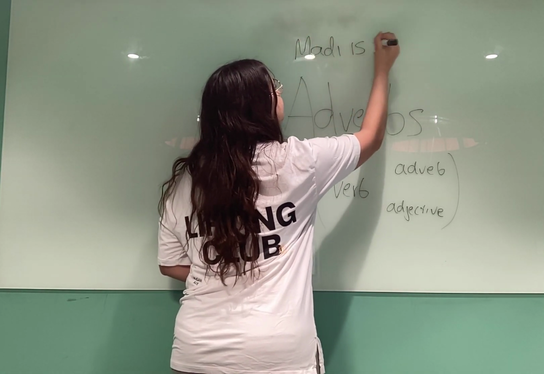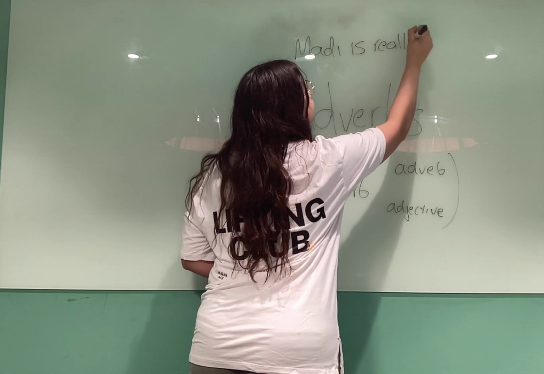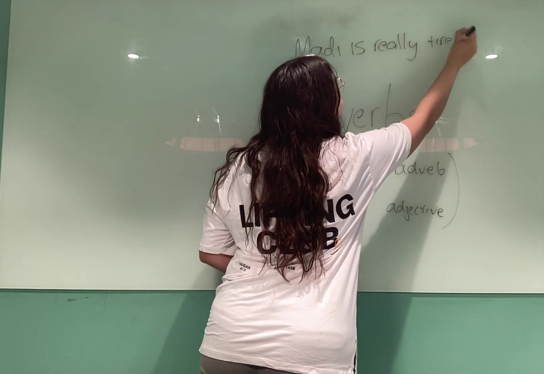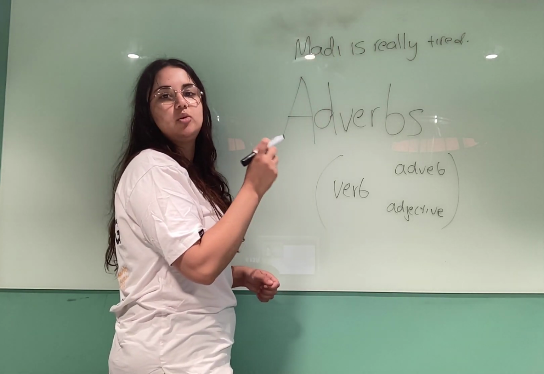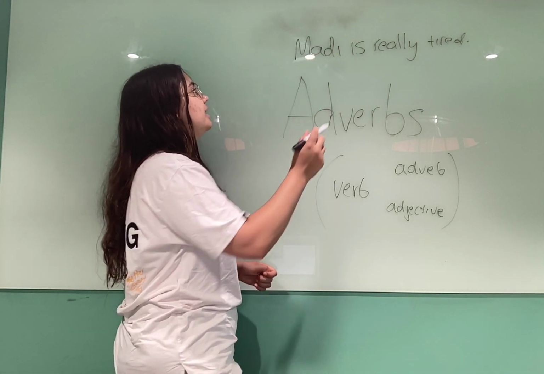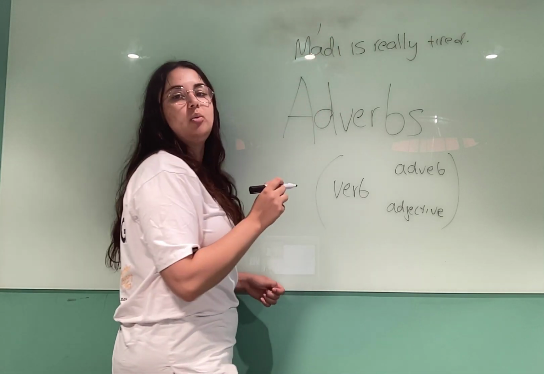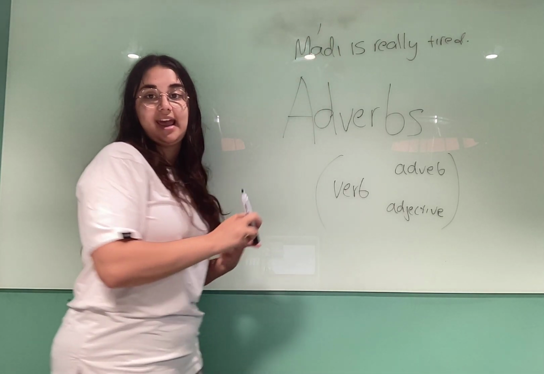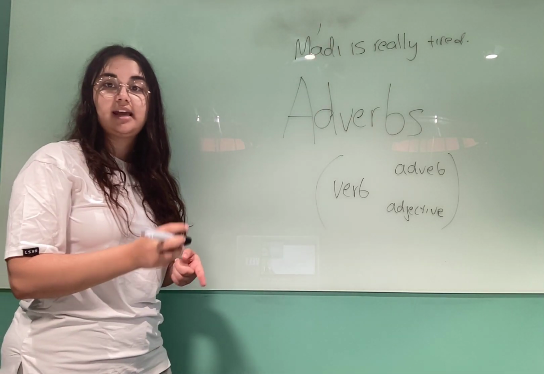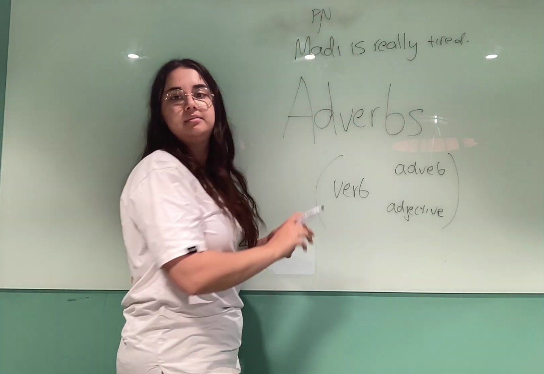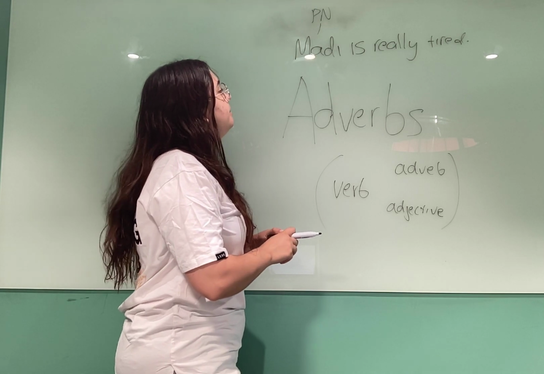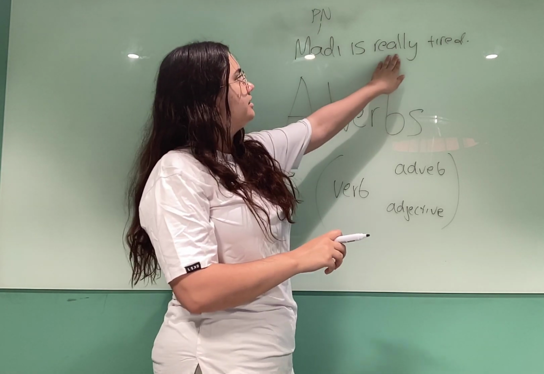Maddie is really tired. So let's go through this together because I want you guys to think about each part of speech. So think about, what is Maddie? It's a noun, but what type of noun is it? A proper noun. PN means proper noun. Maddie is really tired.